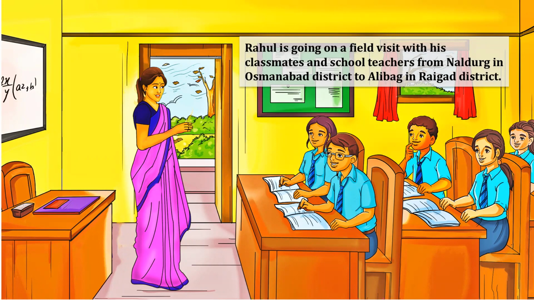So they are not going from one state to another state, but from one district to another district, one which has a totally different natural phenomena, geographical phenomena or topography in Alibag, another district. Okay, so we'll go further.